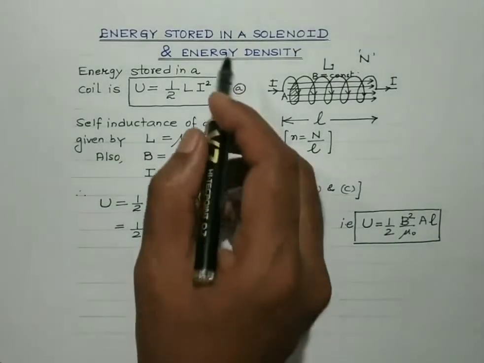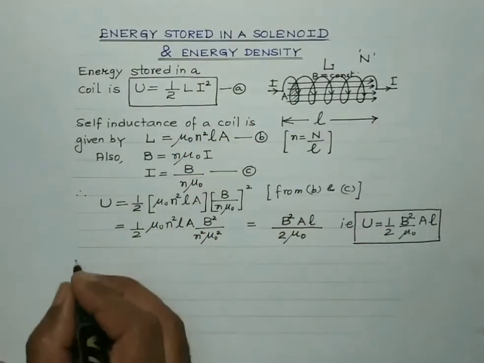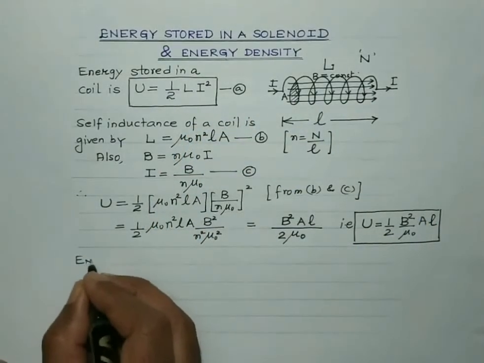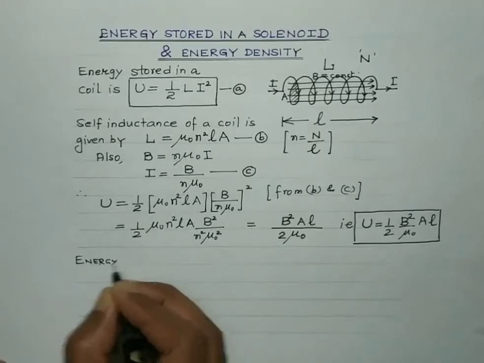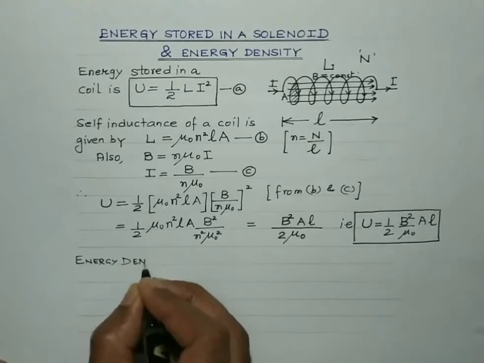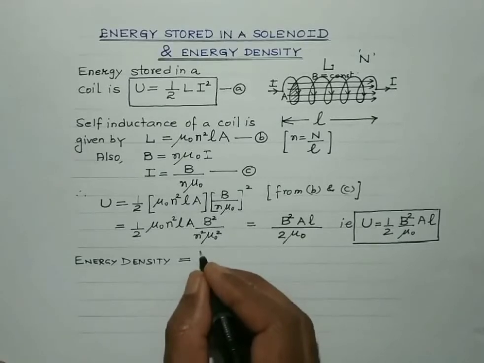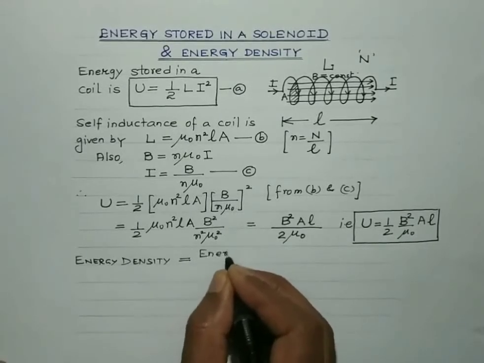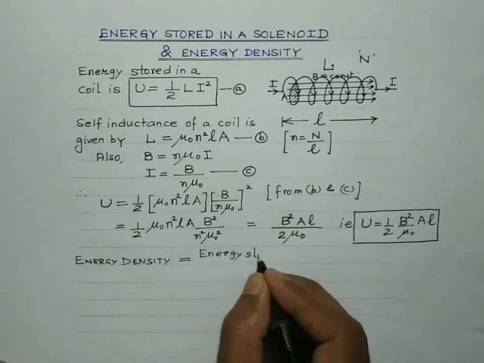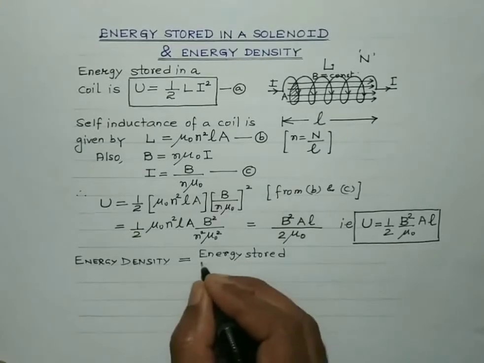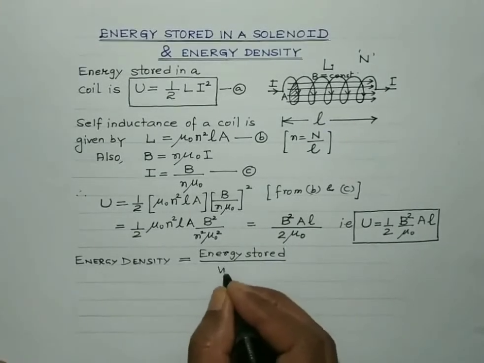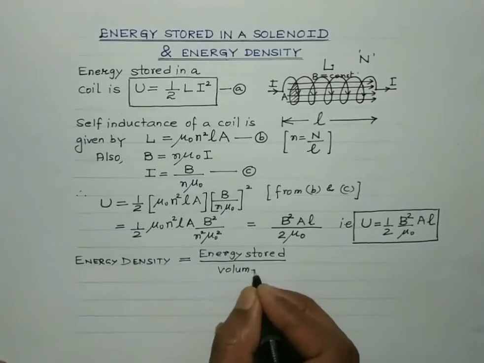Now let us find out the expression for the energy density. Energy density, we are all aware, is the energy stored in the coil per unit volume.